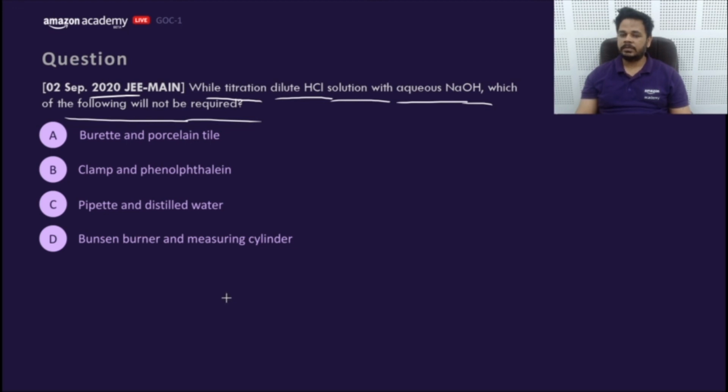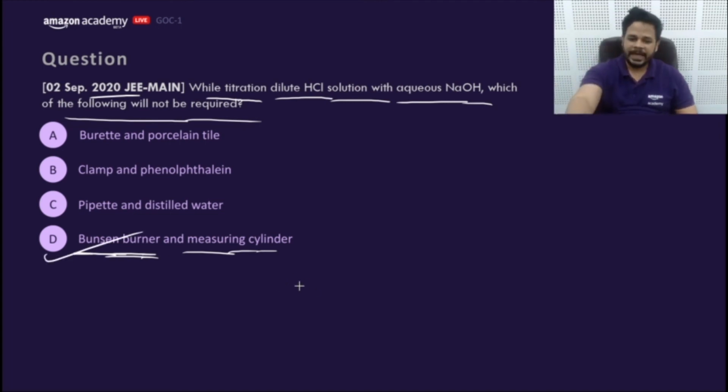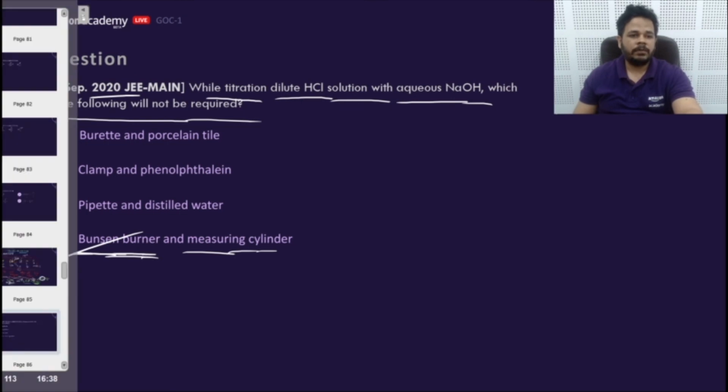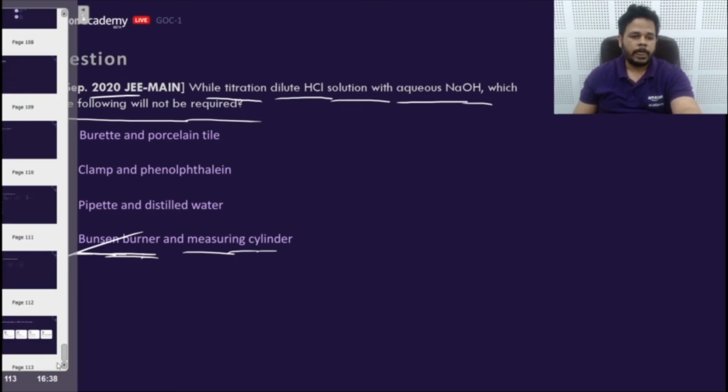What will be the answer? JB says D, GM says yes. We don't need Bunsen burner. We need not supply heat to the system. No measuring cylinder is required. So answer would be what? Purely D. Yes. So this is the way to answer, my dear friends. This was the revision of GOC 2.